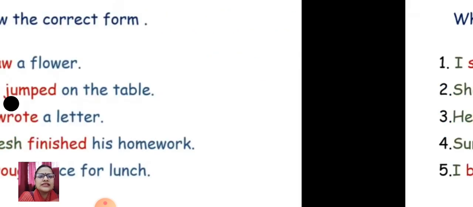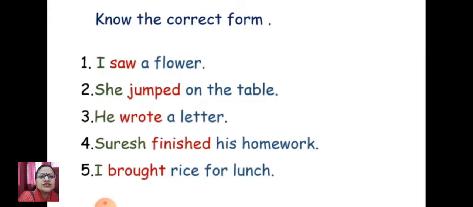Let's check your answers now. I saw the flower. She jumped on the table. He wrote a letter. Suresh finished the homework, or his homework. I brought rice for lunch. So hope it is clear to you.